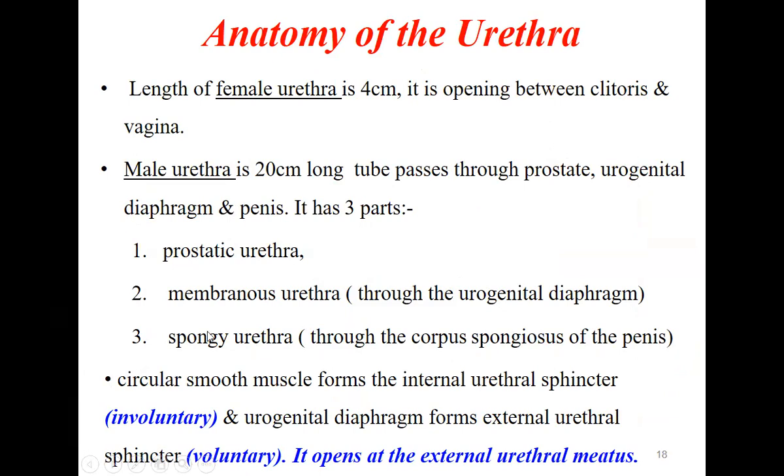So there are two sphincters. The urine cannot flow anytime because there are two sphincters which always keep the urethra closed, and whenever we want to pass urine, they will open. The circular smooth muscles form the internal urethral sphincter, which is involuntary. Involuntary means not under our control. Then we have the urogenital diaphragm, which forms the external urethral sphincter. So there are two sphincters, internal urethral and external urethral.